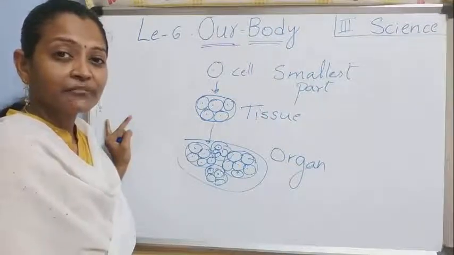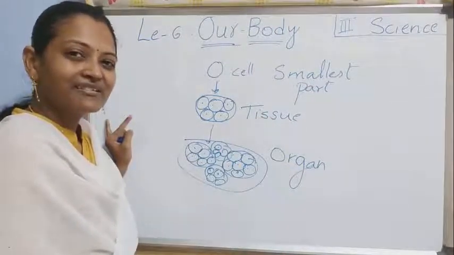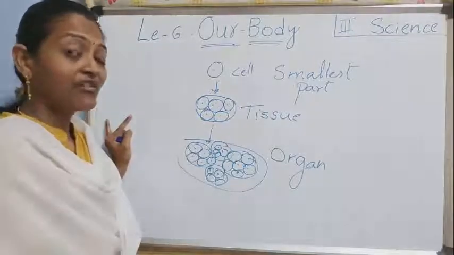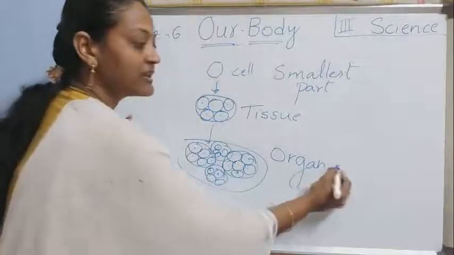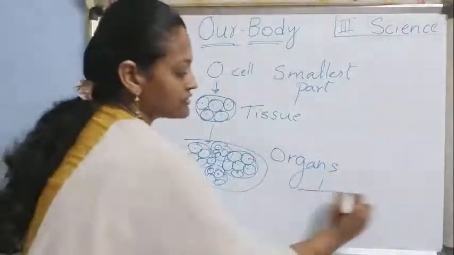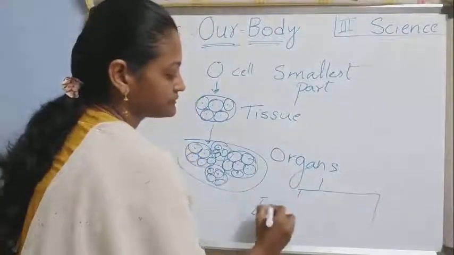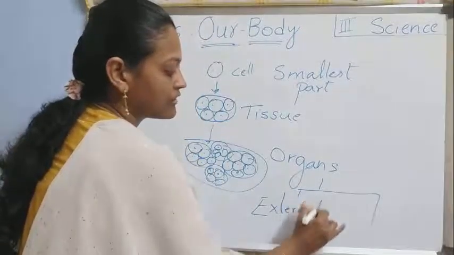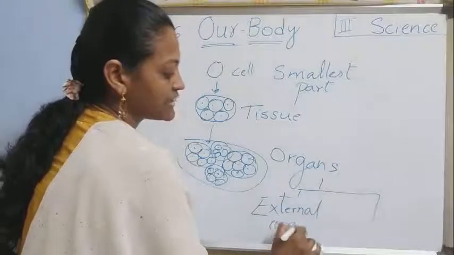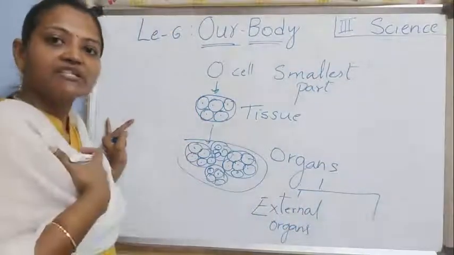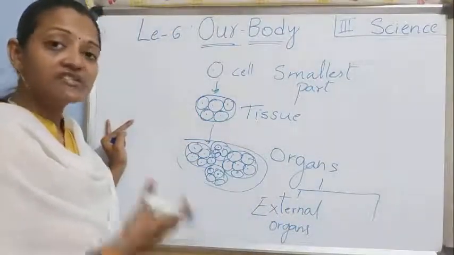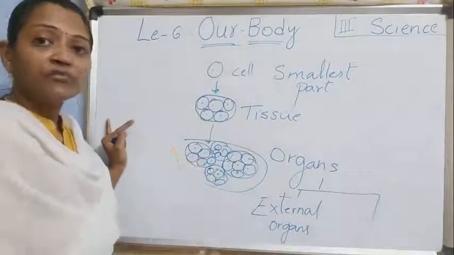Do you know, children? Tell me some examples. Do you know organs? There are external organs and internal organs. Organs are of two types. What are those? External organs means organs which we are able to see outside. Which organs are there for us? Everyone can see those.